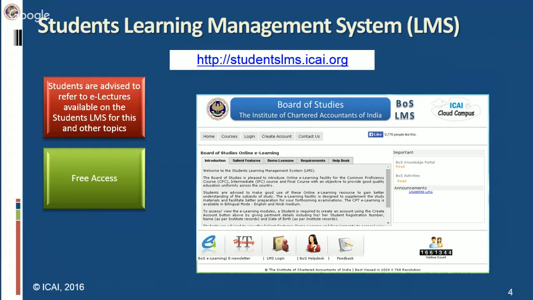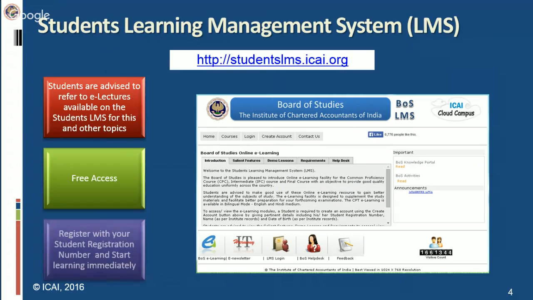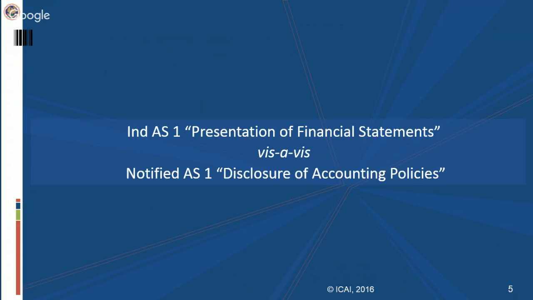E-lectures are available freely on the institute's website. They are freely accessible and you have to just register with your student registration number and start learning immediately. Video lectures, you can watch even without registration. They are also available at the ICI Cloud Campus.